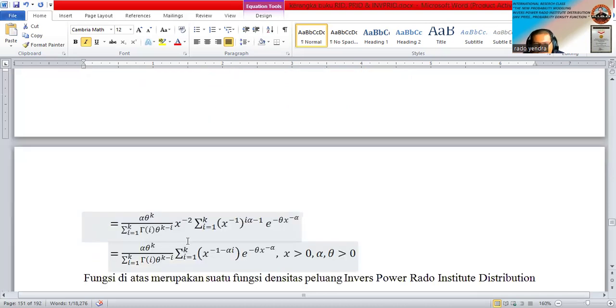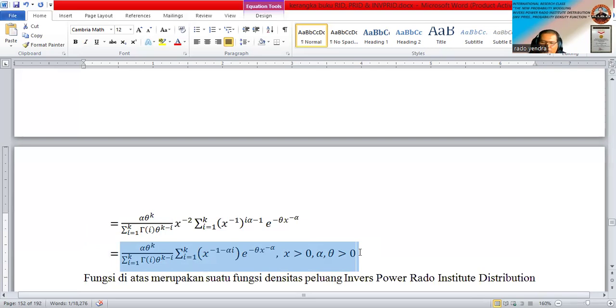So we can find the new density function, namely the inverse power Rado Institute distribution, like this one. This is the density function of the inverse power Rado Institute distribution.